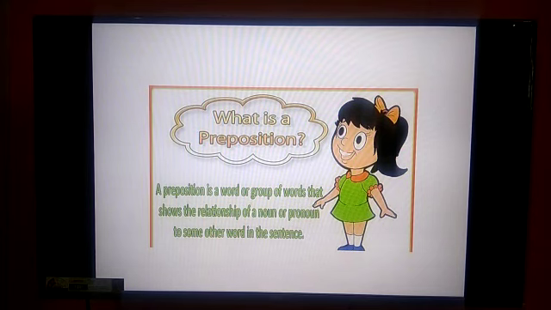A preposition is always followed by an object, either a noun or a pronoun. Here I can give you an example: The girls are playing in the yard. Here the preposition is "in." "In" shows the relationship between the girls and the yard.